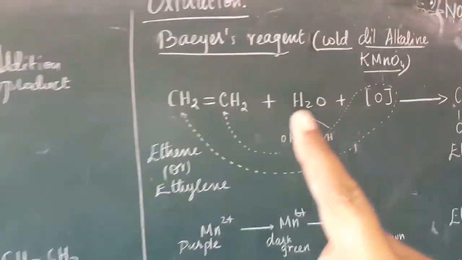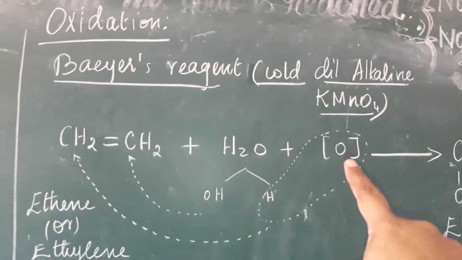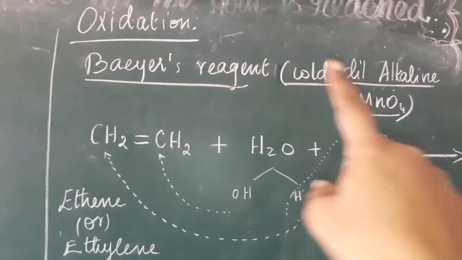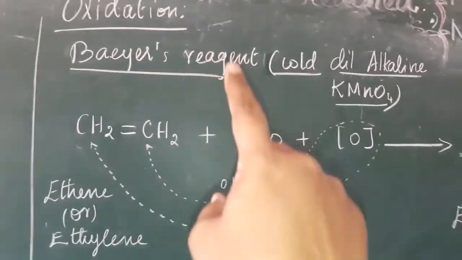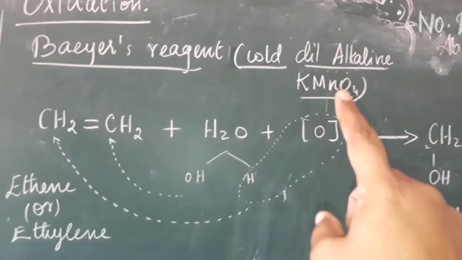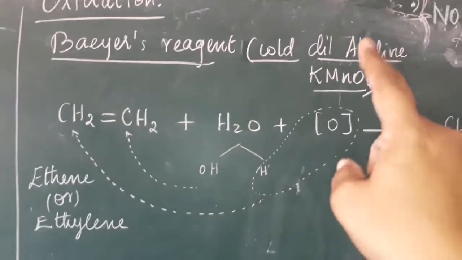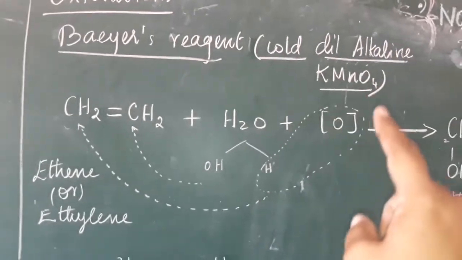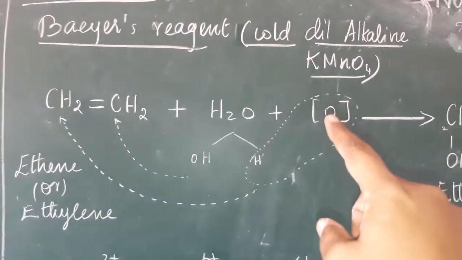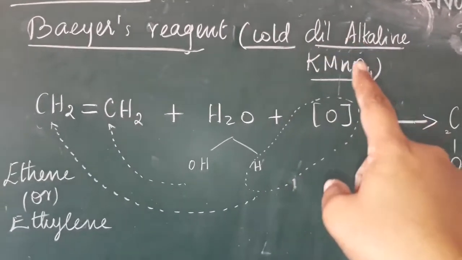The next one, oxidation. Oxidation means addition of oxygen. Here I am going to add oxygen with the help of an oxidizing reagent. The first oxidizing reagent is Baeyer's reagent. What is Baeyer's reagent? Cold dilute alkaline KMnO4. It is important. Baeyer's reagent gives nascent oxygen, shown in square brackets. Usually oxygen is given as O2, but here only one oxygen is given, by the cold dilute alkaline KMnO4.